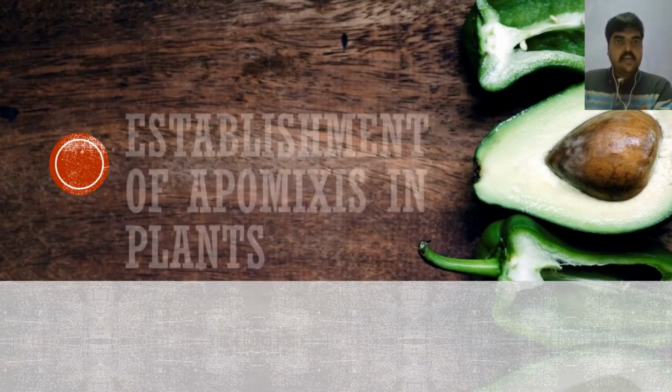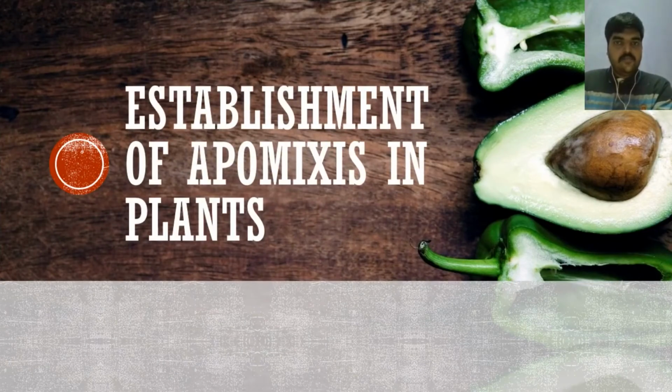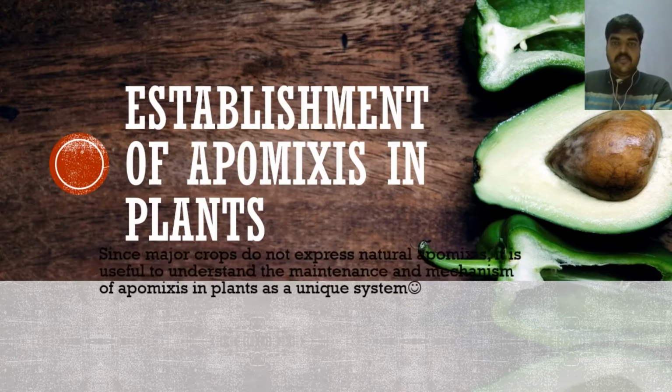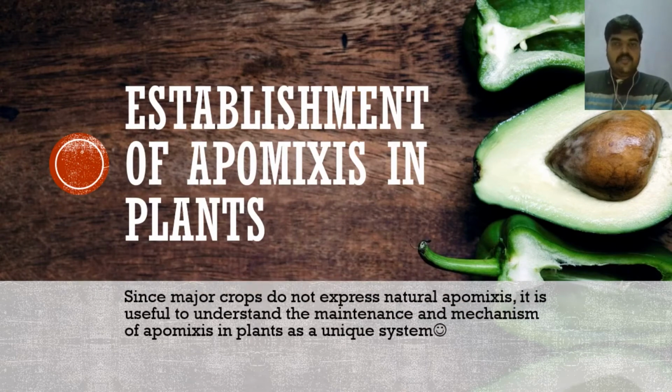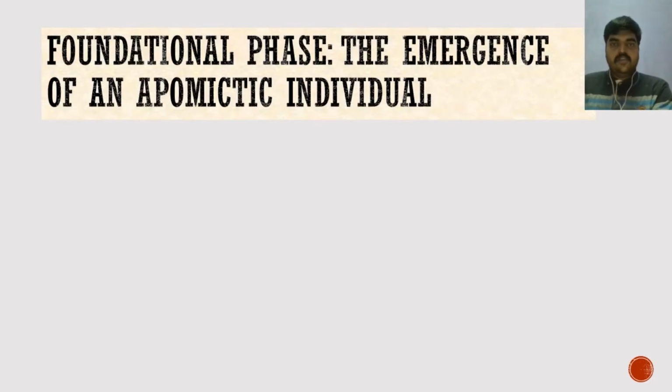In this segment, the overall mechanism, or perhaps the establishment, of apomixis in plants is summarized into three phases. It is a fact that apomixis is in general rare and still requires further research and studies to confirm those multiple hypotheses regarding the formation of apomictic individuals, populations, and finally the niche or geographic distribution of its genetics. The foundational phase explains those theories regarding the formation of an apomictic individual.